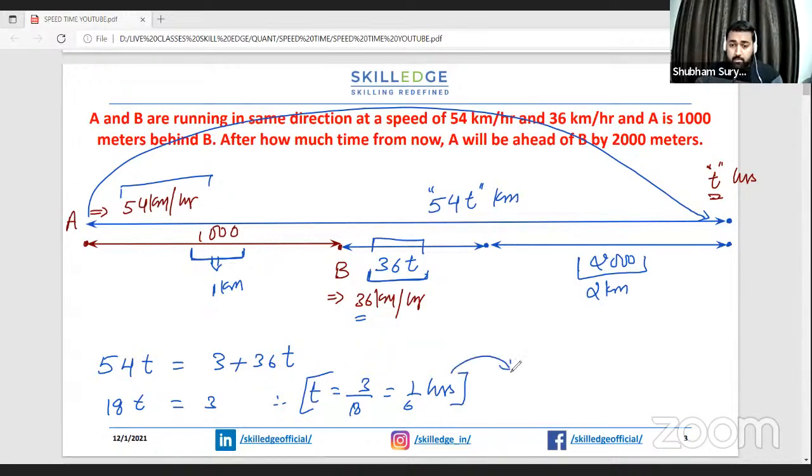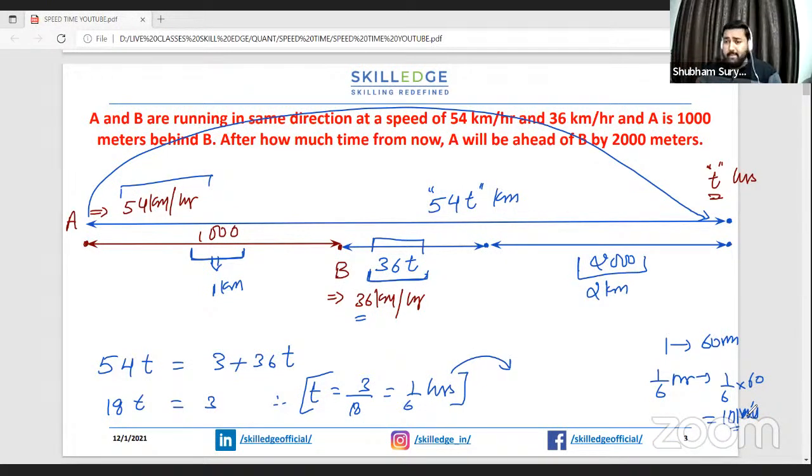You can convert this in terms of minutes, guys. So 1 hour is 60 minutes, right? So 1 by 6 hours is equal to 1 by 6 times 60, which is going to be equal to 10 minutes. So exactly after 10 minutes, A will be ahead of B by 2,000 meters. Someone has typed 600 seconds, which is also correct because 1 minute is equal to 60 seconds, so 10 minutes is going to be 600 seconds.